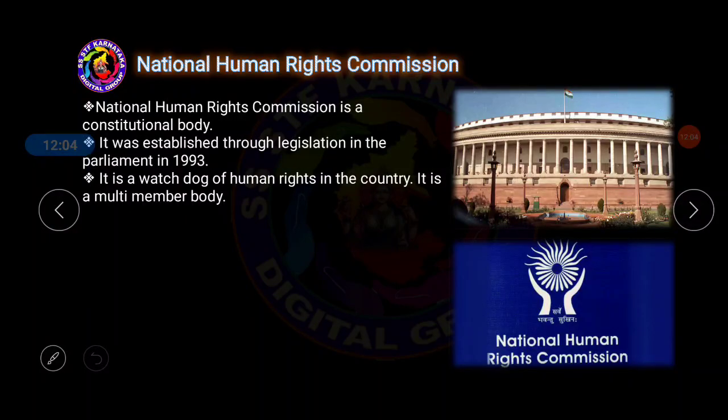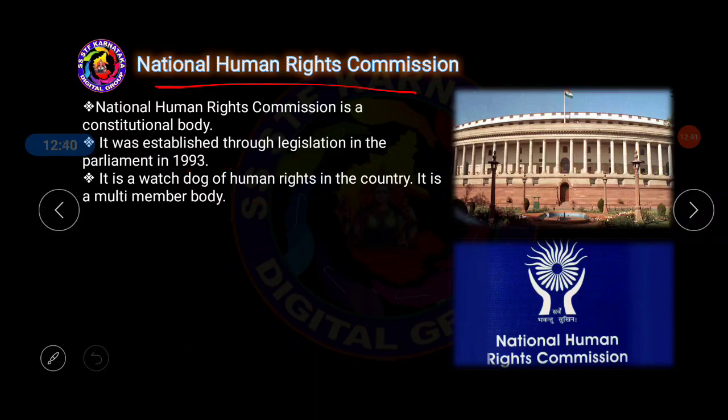Now let us understand the National Human Rights Commission established in India. This is the logo, and it was established through legislation. Legislation means a law. It was established by the Parliament in the year 1993, so we can say the National Human Rights Commission came into existence in India in 1993 by an Act of Parliament. It is a watchdog of human rights in the country, and it is also a multi-member body.